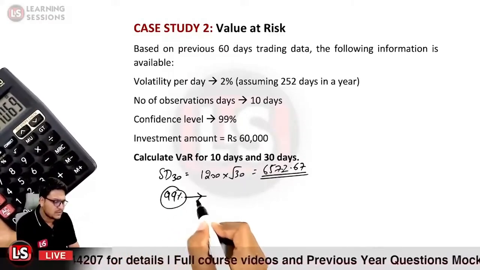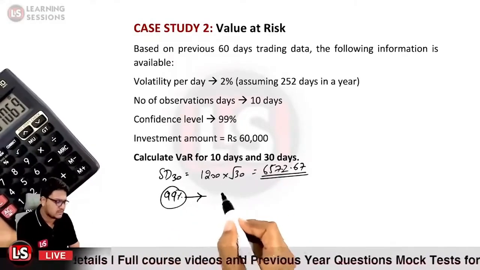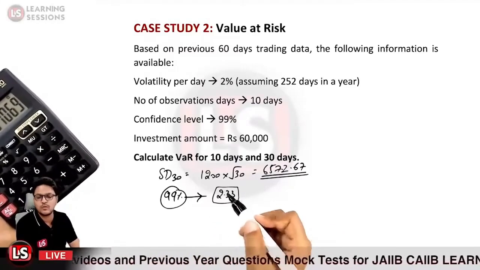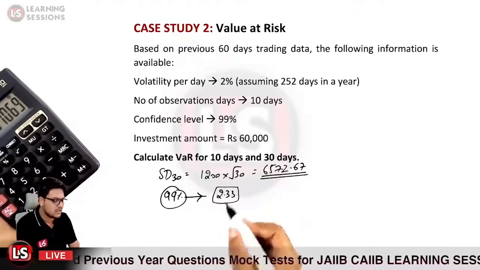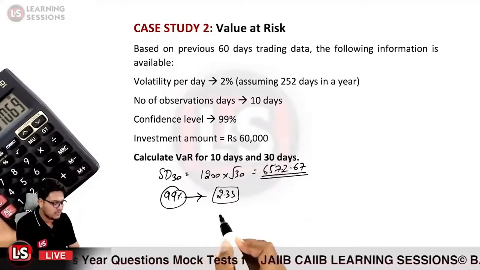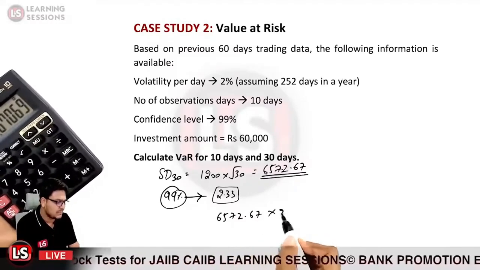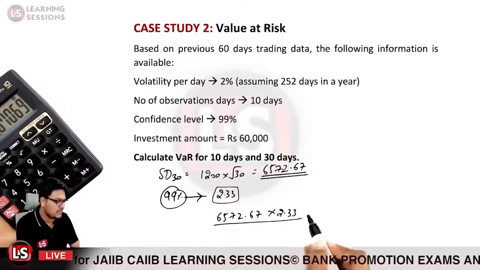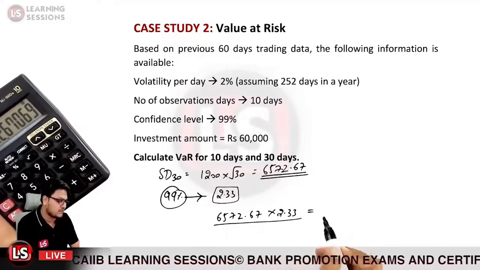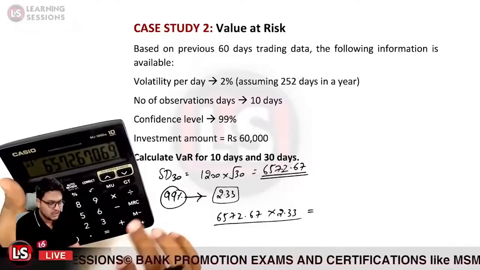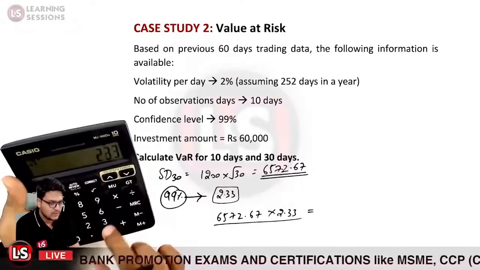We already looked at the Z table, where the value is equal to 2.33. So the Z table value is equal to 2.33 for the 99% confidence level. So over here we will be multiplying 6572.67 by 2.33 for the 99% confidence level. So what will it be equal to? 2.33, so it comes out to be